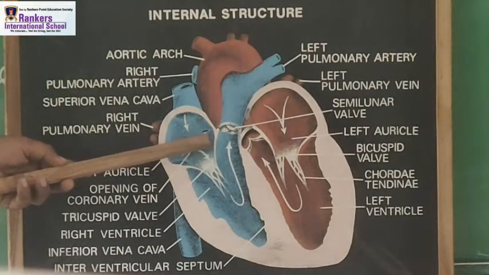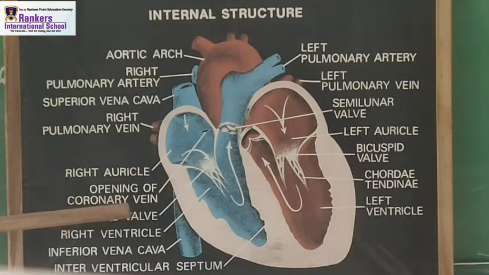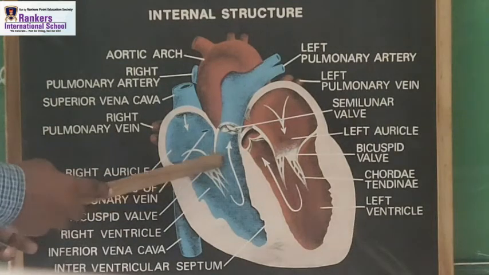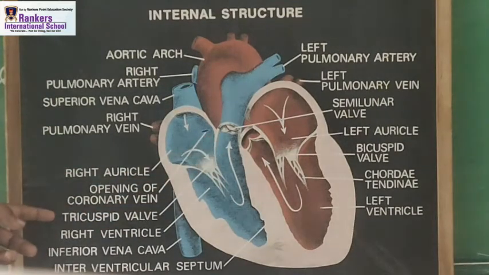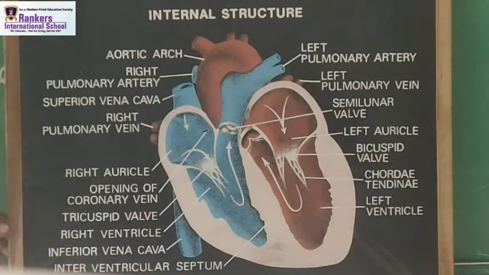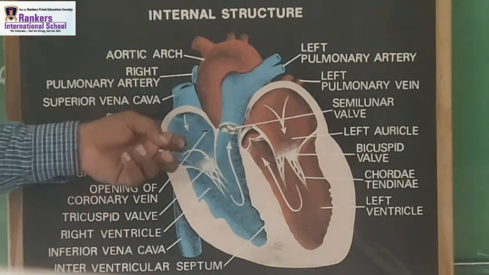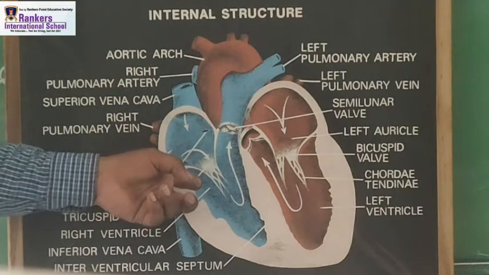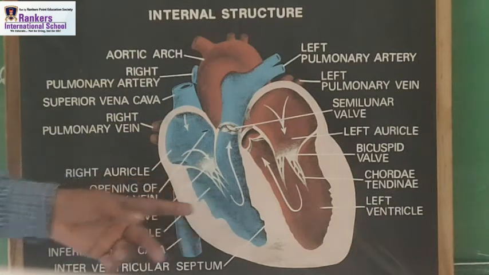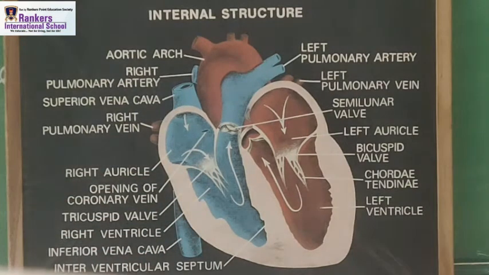You can see this little hole. This hole is the opening of what? This hole is the opening of the coronary vein. Which vein? Coronary vein. Tricuspid valve. This valve is the tricuspid valve. Through this valve, the blood comes into the right ventricle. Which ventricle? This is the right side. So from the right auricle through the tricuspid valve, through this tricuspid valve, the blood comes into the right ventricle.